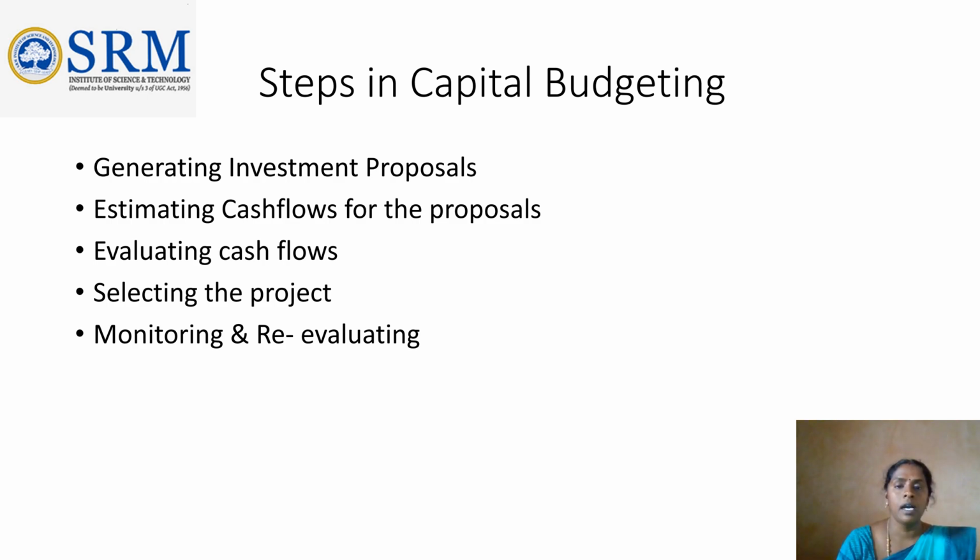If any correction is needed, adjustments or measures will be taken. Sometimes even termination of the project if it fails to deliver desired results is also possible in this re-evaluation. Hope you understood the steps in capital budgeting.